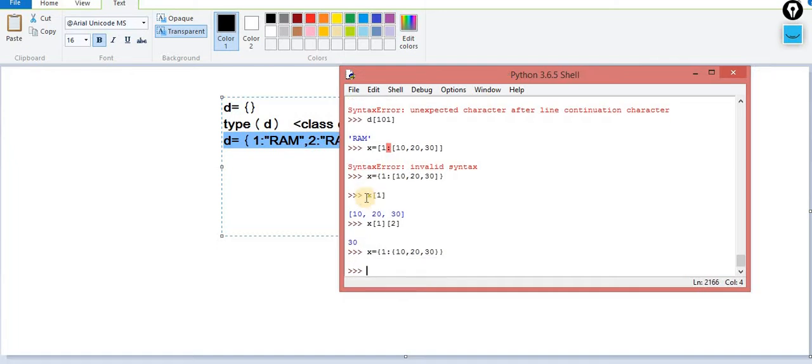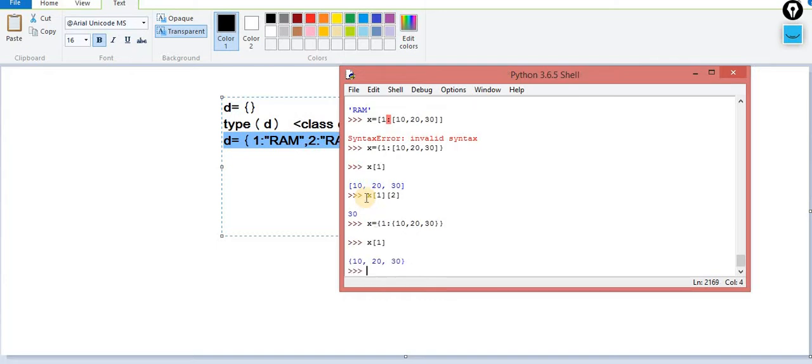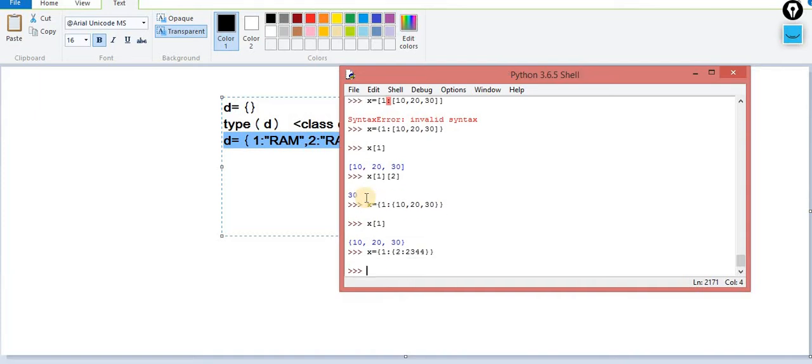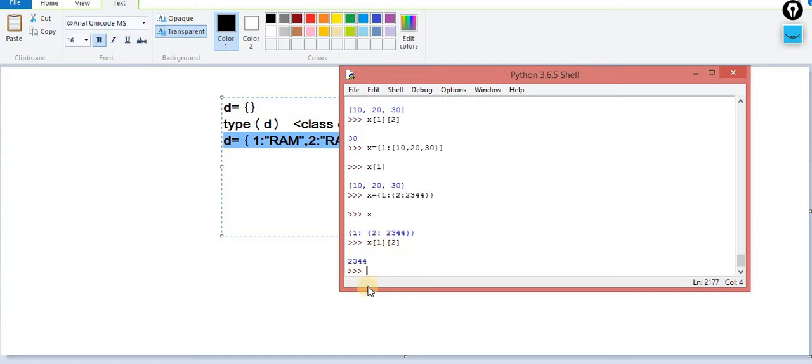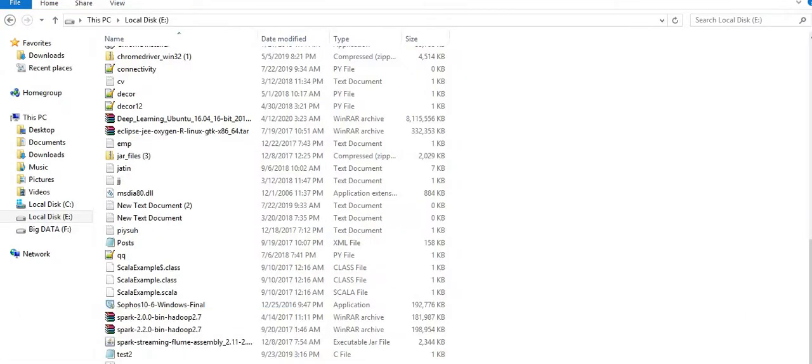Yes, it can again be like this. The value is a dictionary, a set. It's a set. Now it can be again a dictionary of dictionary. Yes, this is acceptable. Now X contains a dictionary. This is the key, and again the value is a combination of key-value pairs. Now I am passing X of 1 and I am passing 2. Now you are getting this value. So you can do such operations inside the dictionary. These are acceptable.